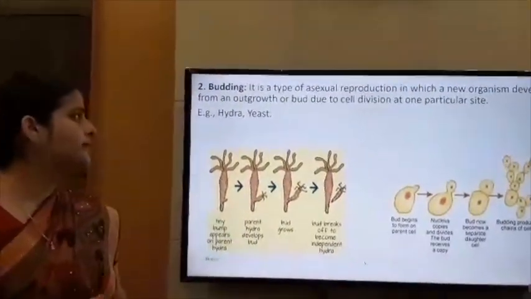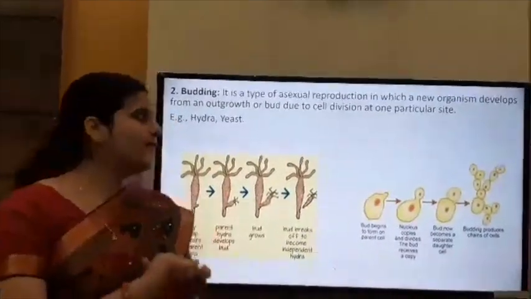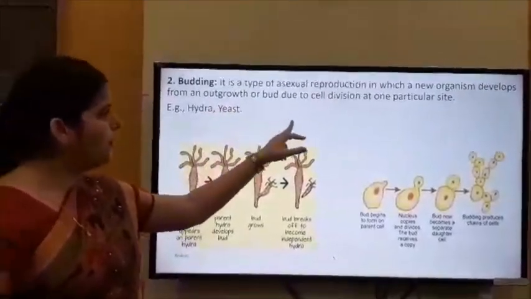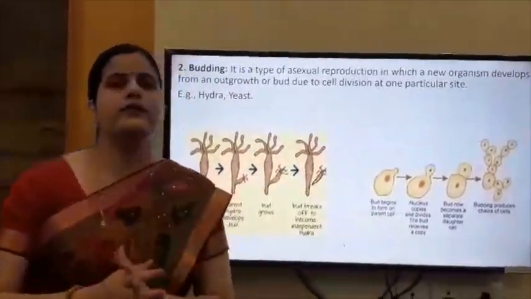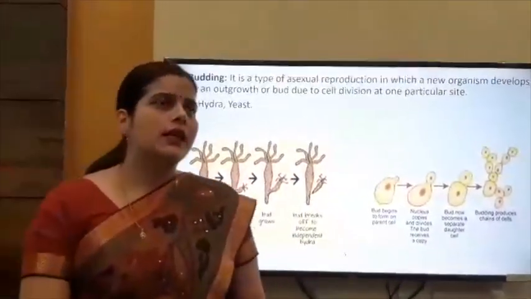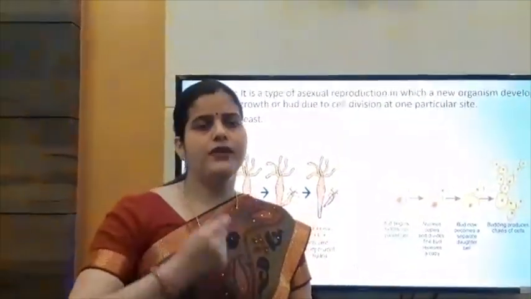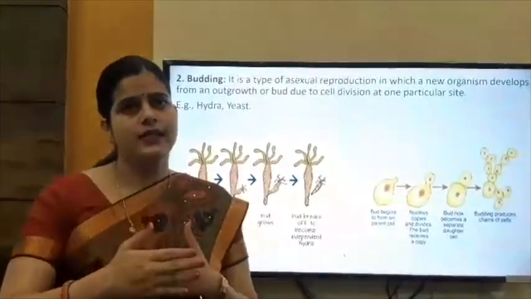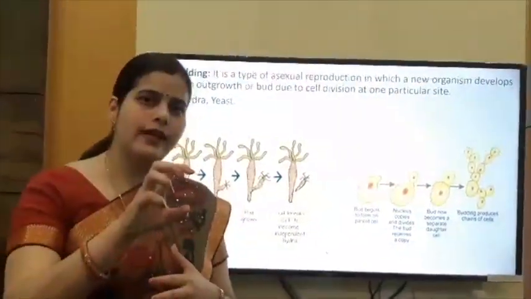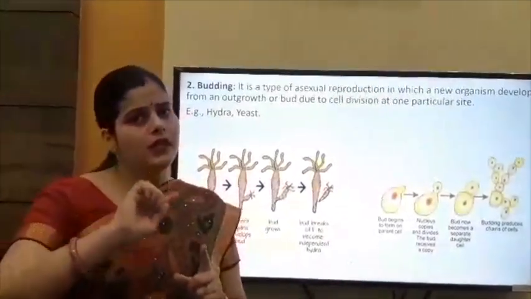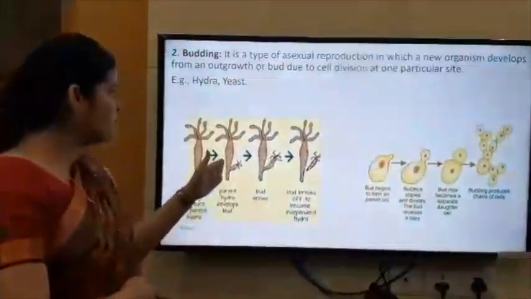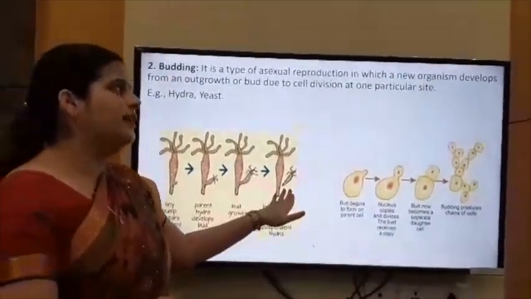Next is budding. Budding is also a type of asexual reproduction in which an organism develops from an outgrowth or bud due to cell division at one particular site. It means a little projection appears on the body of an organism, and that projection is due to the repeated division of cells, proliferation of cells at a particular site, and that projection grows and becomes a bud. When the bud matures, it detaches from the parent body and grows independently.